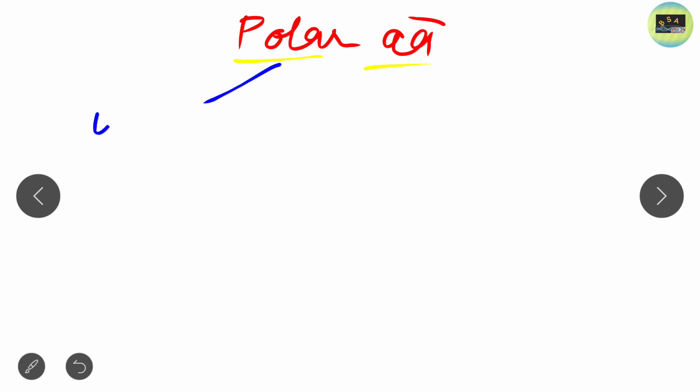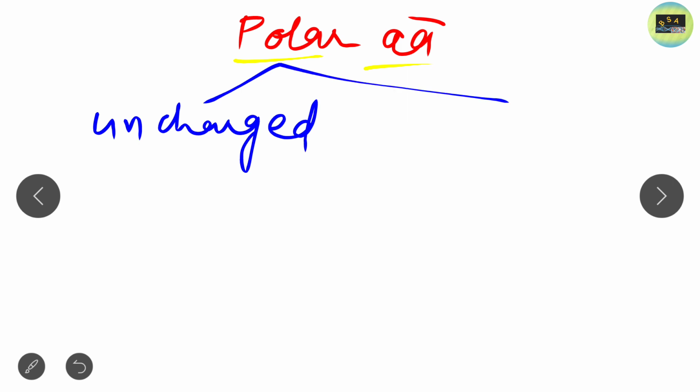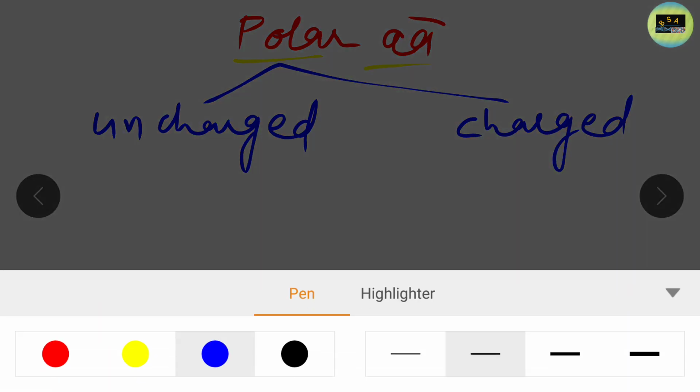One is uncharged polar, and another one is charged polar. Clear?